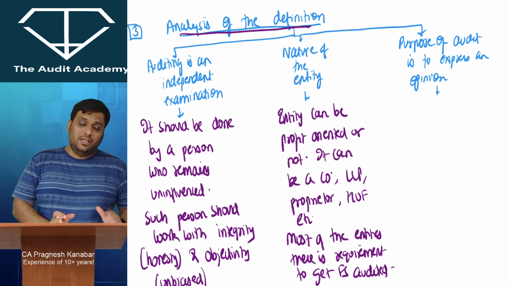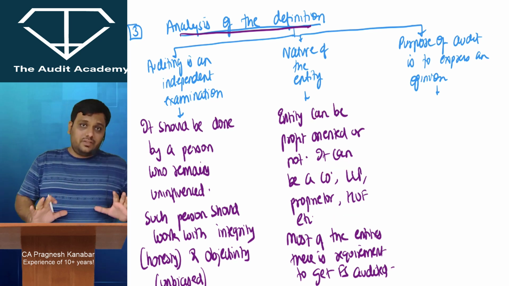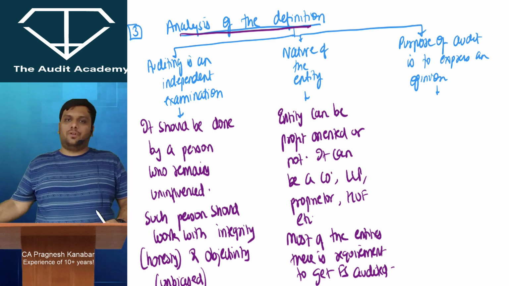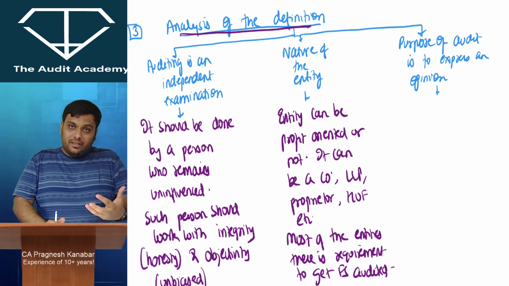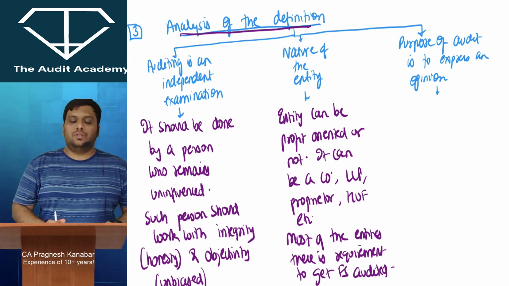So yes, the examiner needs to maintain alertness, but he is not checking with an intention to detect fraud. Are you with me? Yes. However, if he finds something suspicious, then obviously he should investigate further. Yes or no, sir? Yes, sir.